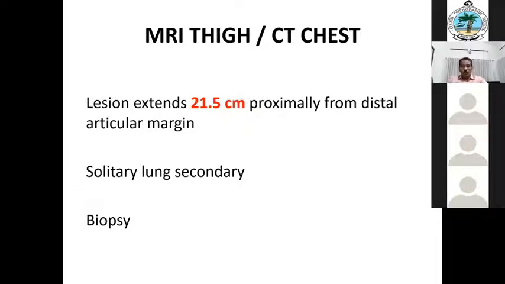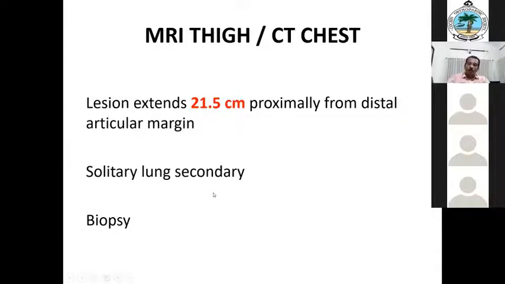So that it shrinks the tumor. Second, the tumor response to the chemotherapeutic agent. Third, this will knock down micrometastasis in the skeleton or lung, anywhere in the body. So this is the advantage. So what will you do for this 13-year-old girl? Will you go for a disarticulation hip? What will you suggest?